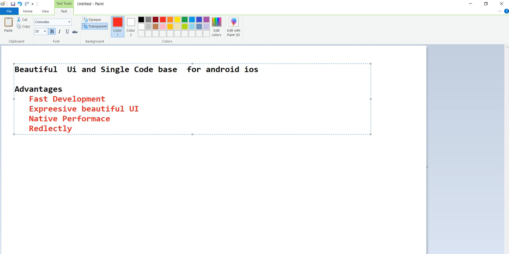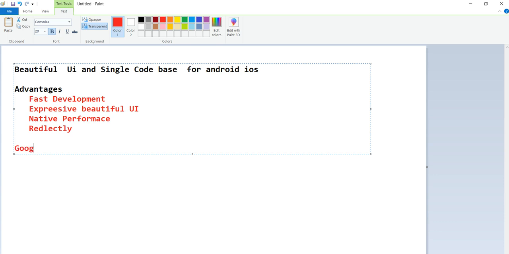Reflectivity means that the Flutter UI can be used very easily and automatically, and very useful UI can be built, giving equalized performance to native. And if people nowadays are using Flutter, we can confidently say that this is a very good application.